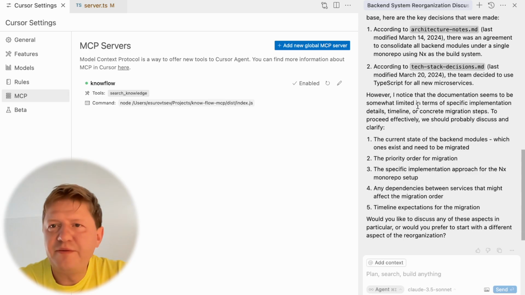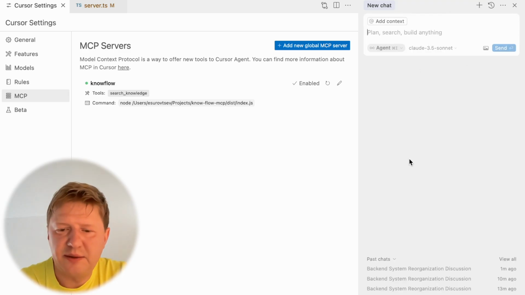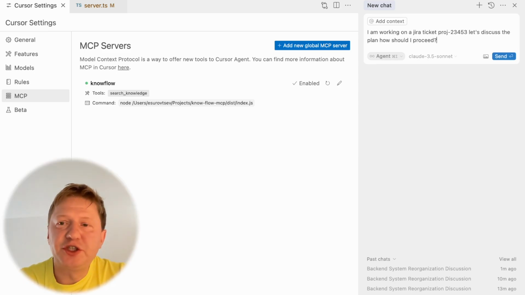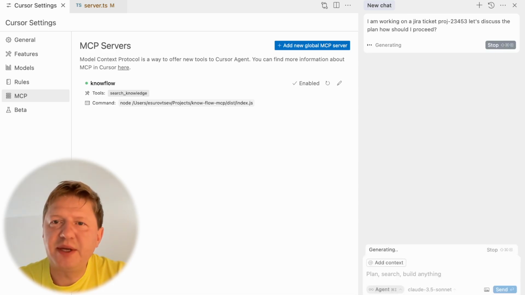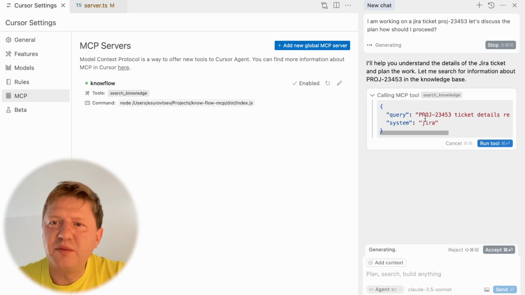And maybe before we finish here, let's make one last try and tell it something like this: this is a clear call to the Jira system, and again I'm working on a Jira ticket with this number, and I'm asking about the discussion on how we should proceed with that. Let's check what's happening. And see, the LLM was clever enough to formulate the query, so it's a specific query, and the system is Jira in this case.